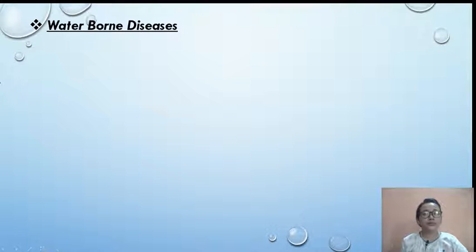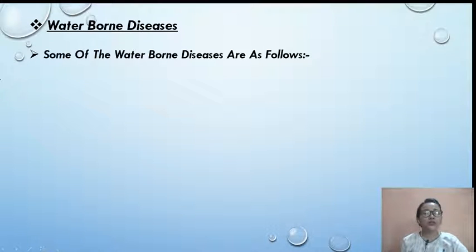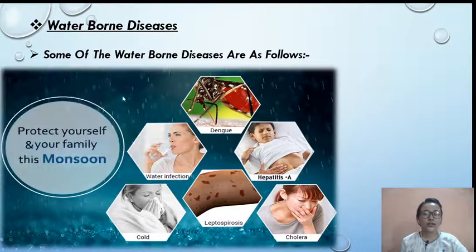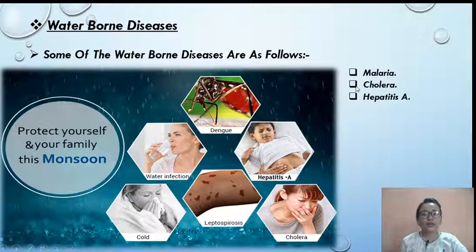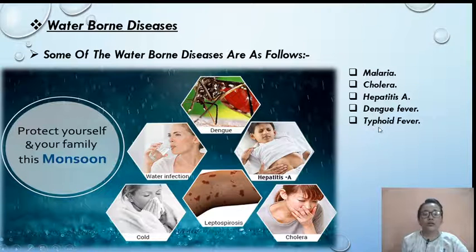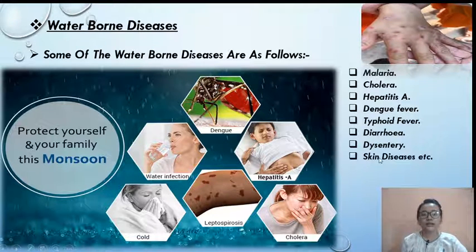Waterborne diseases. So what are the waterborne diseases? Some of the waterborne diseases are as follows. Malaria, cholera, hepatitis A, dengue fever, typhoid fever, diarrhea, dysentery and skin disease, etc. As you can see in the image, those are examples of waterborne disease.